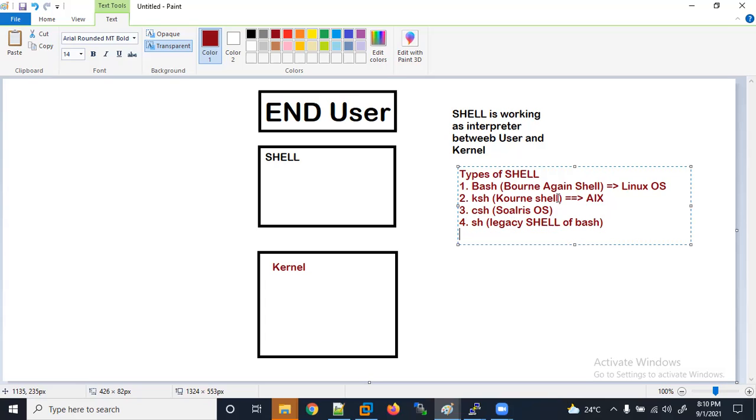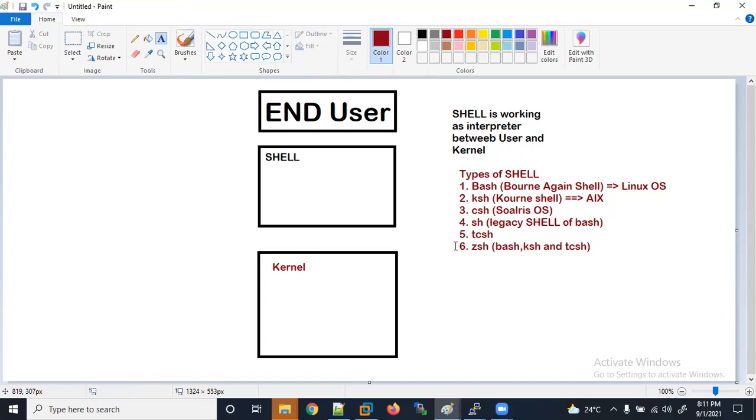And fifth is the TCSH shell, a mixture of Bash, KSH, and C shell. So every shell has its own properties. Okay, so let us understand how we are connecting with Linux.